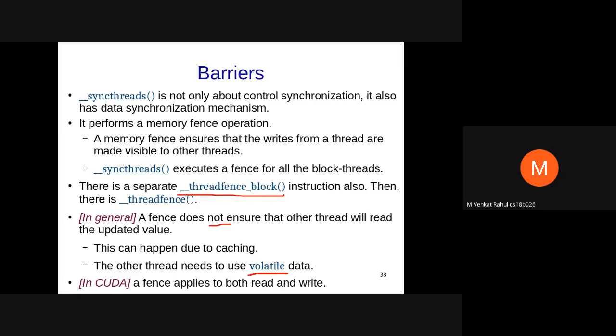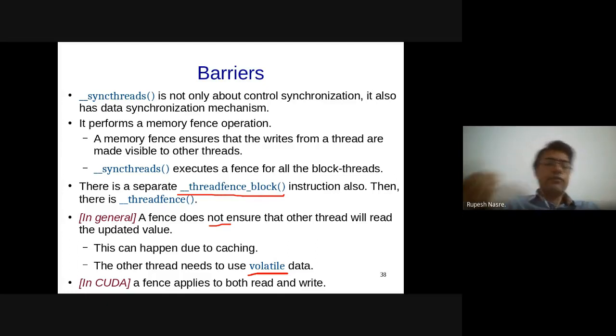Sir, I'm still a little confused because of the caching issue. If I'm writing to the main memory, it is going to be visible to everything else, right? So what is the reason for having another memory fence? No, that's what. If you have a volatile, that is going to be applicable only for that particular data item.